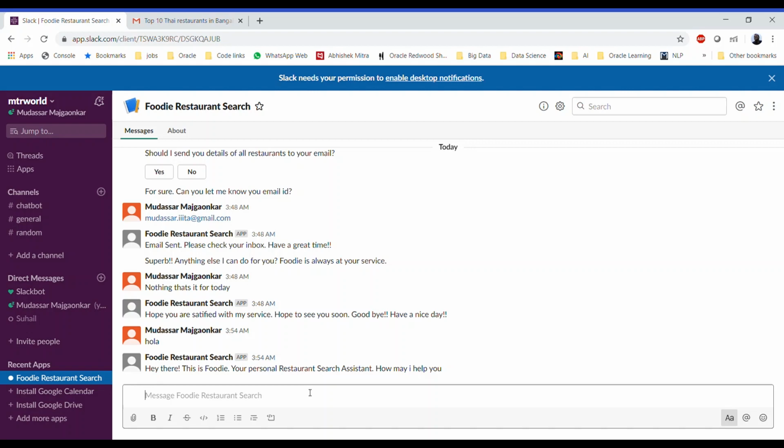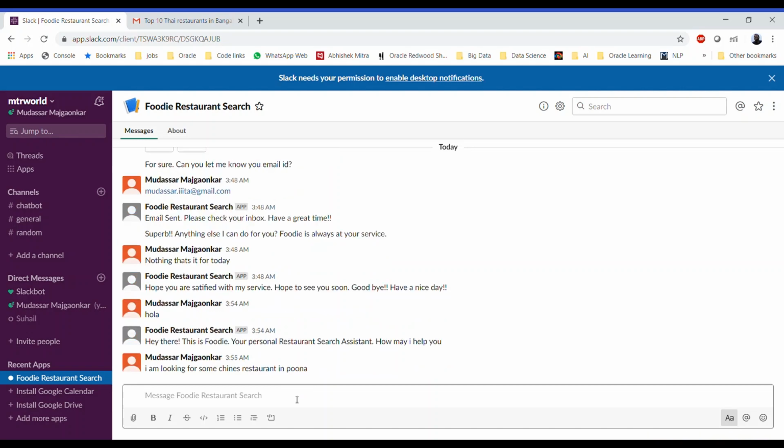So let's say I'm looking for some Chinese restaurant in Pune. I purposefully misspelled the cuisine name Chinese and a commonly used name for Pune. So let's see if the chatbot is able to verify this or not.